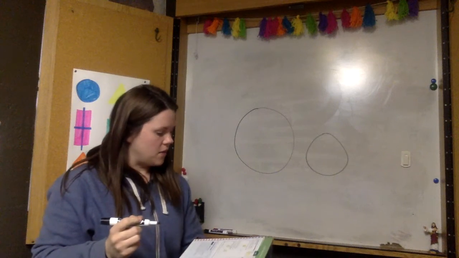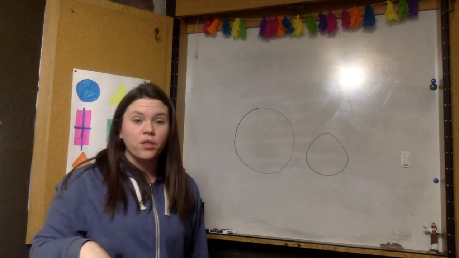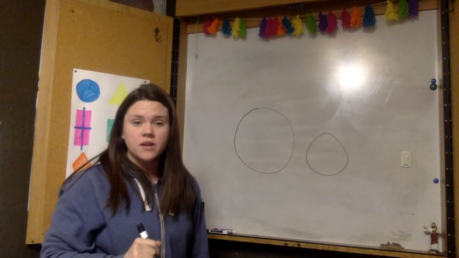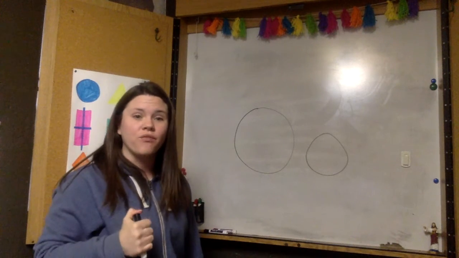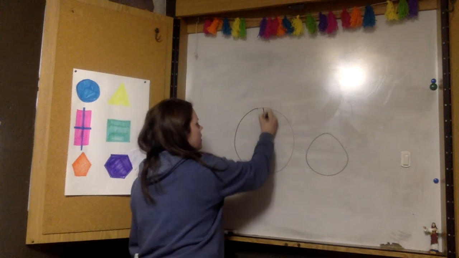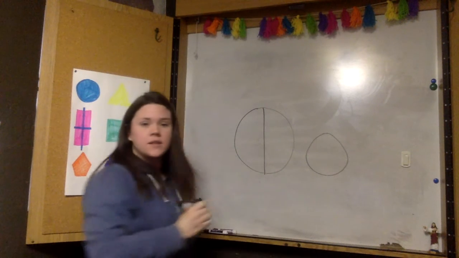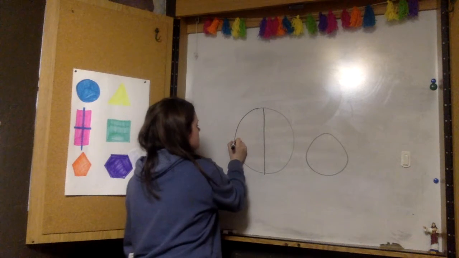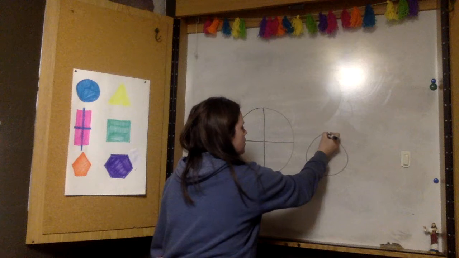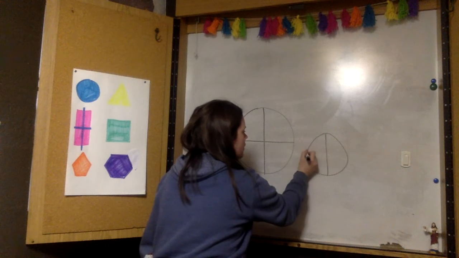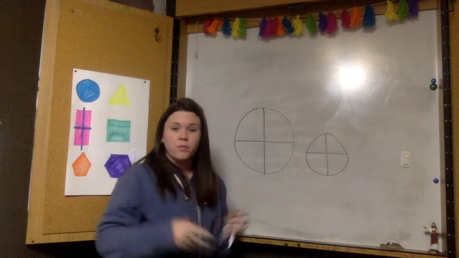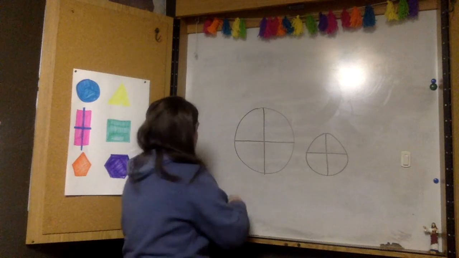Okay, now we know that they both ate 1/4, so we have to create equal shares. And we need to make how many equal shares? If they eat 1/4, then we need to make 4 equal shares. So I'm going to do that by going down the middle and across. I can do the same thing over here. And across. Now, they both ate 1/4, but did they eat the same amount?